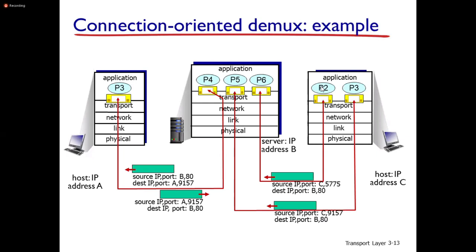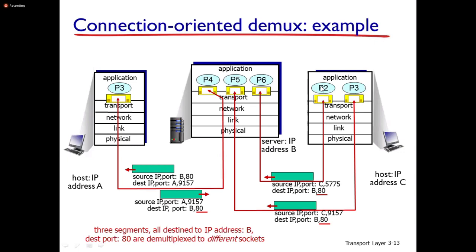Now let us look at the connection oriented demultiplexing example. Here three segments all destined to IP address B, destination port 80, are demultiplexed to different sockets. You can observe in this scenario the host IP addresses: address A here, address B here, address C here, which are the host IP address, server IP address, and host IP address. Each segment is specified with source IP as well as source port number, destination IP as well as destination port number.